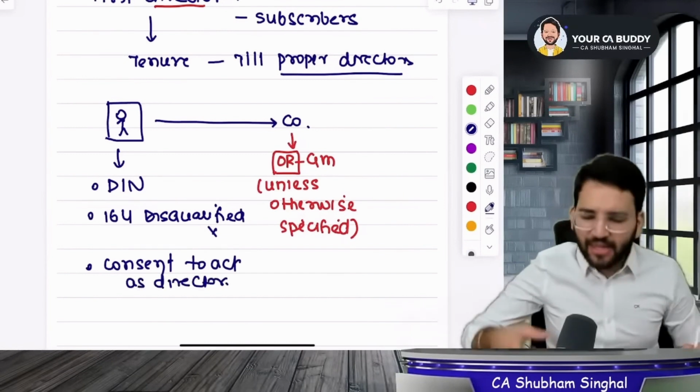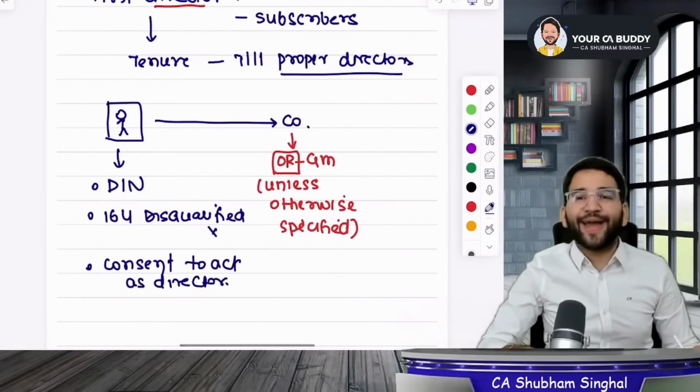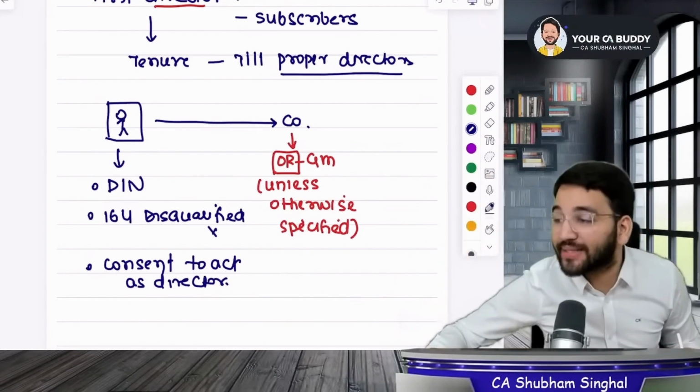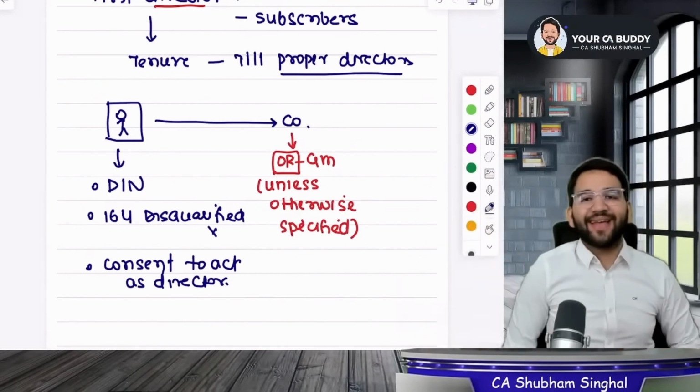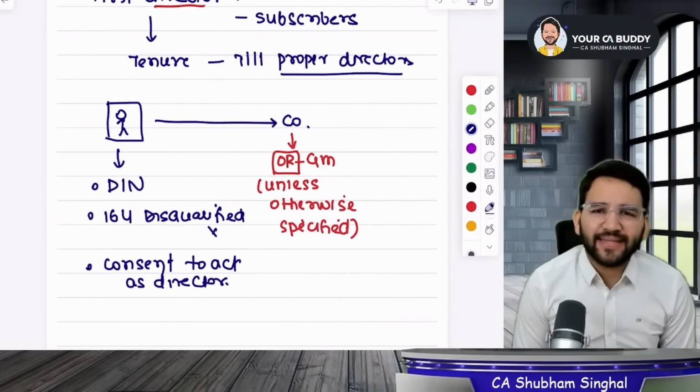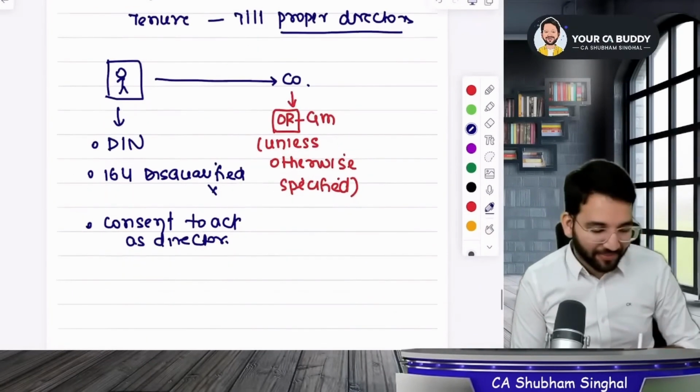Tomorrow he can't say that he was forced to become a director or that it was imposed on him. Not at all. He has to give consent for this. If he gives consent, only then he will be able to become the director of the company. Otherwise not. How will he give consent, guys? Any guesses? We have a consent form for this.